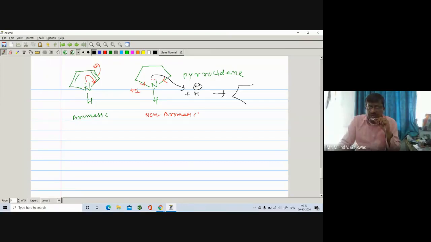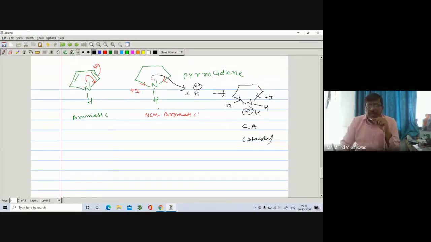a formation of the corresponding conjugate acid, right? Here is an H, here is a positive, and there is a formation of the corresponding conjugate acid. Here is H already, right? So again there is one more H. So it is your conjugate acid, and the conjugate acid is found to be also more stable. Why? Because it is directly attached to the electron donating group, which exhibits plus I effect. So it is found to be more stable.